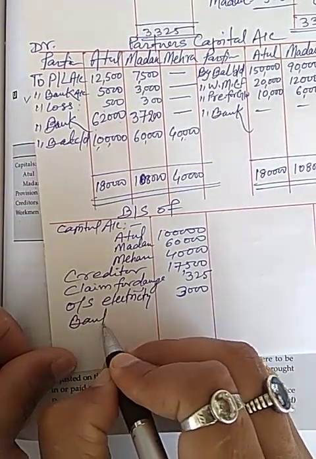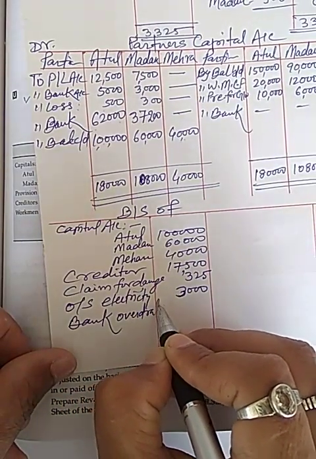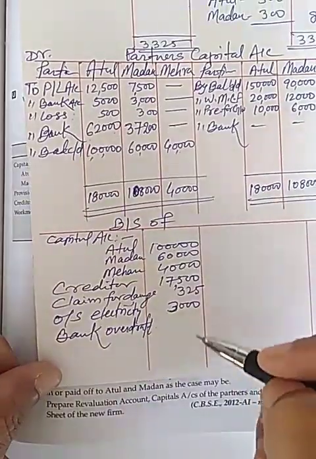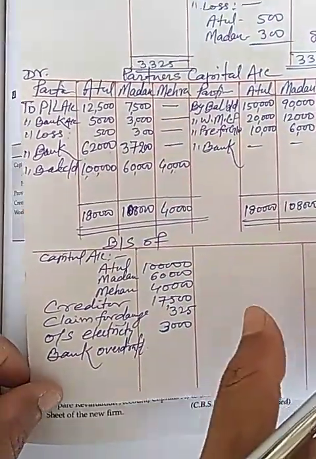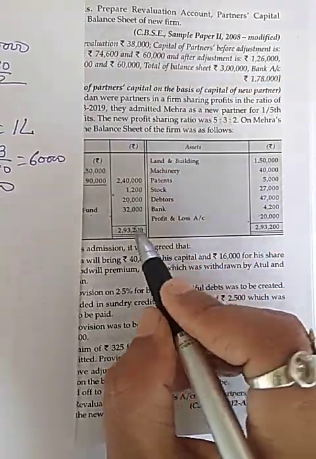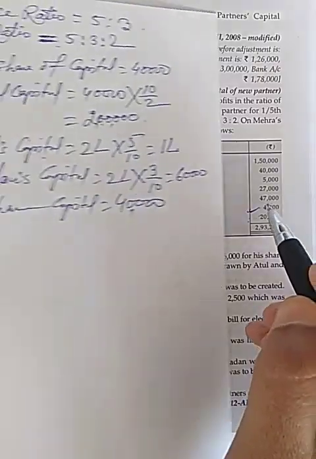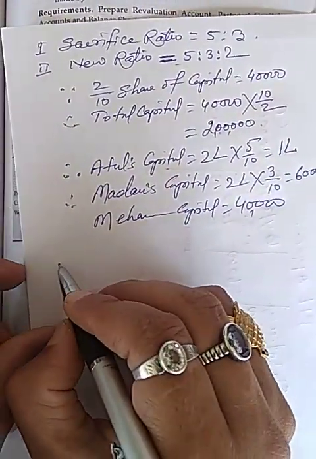And in this question, bank overdraft also will be calculated. So see how it will be bank overdraft. Bank balance is given in question 4,200.